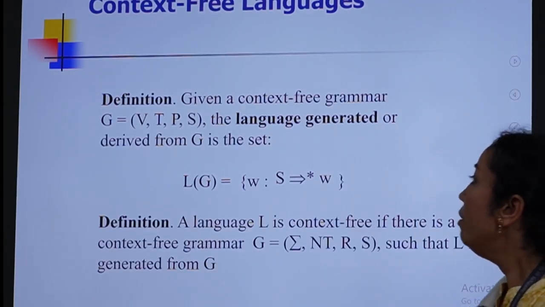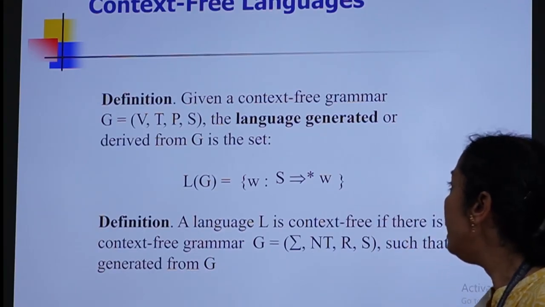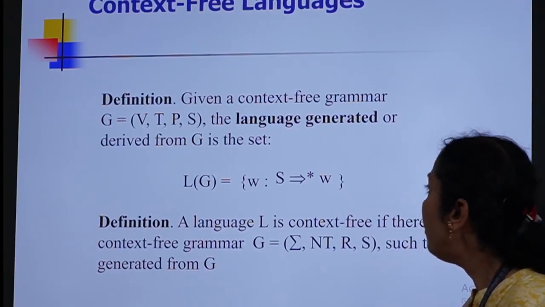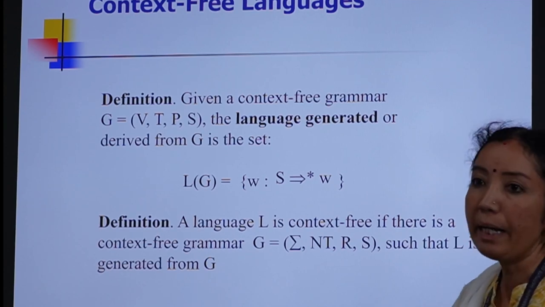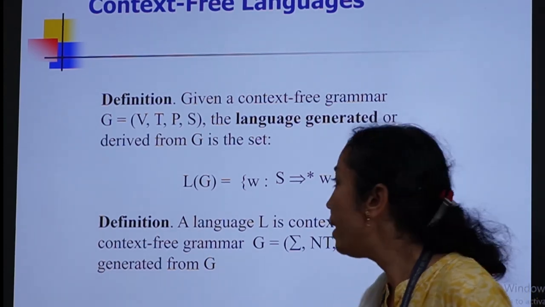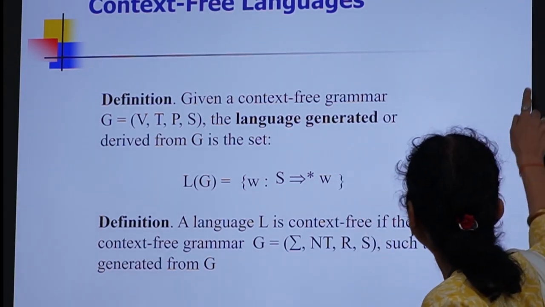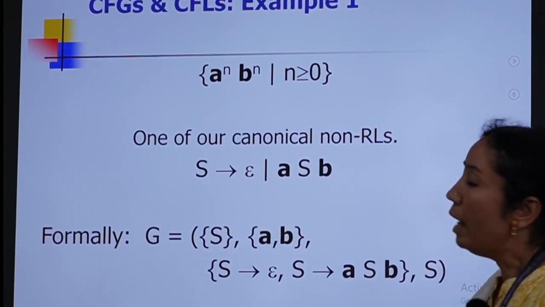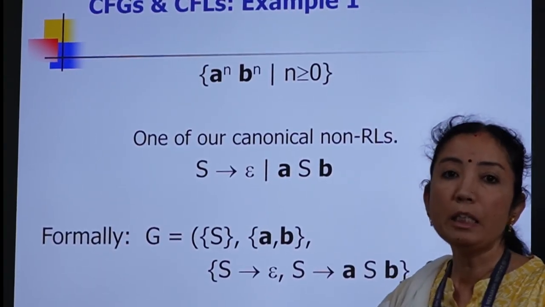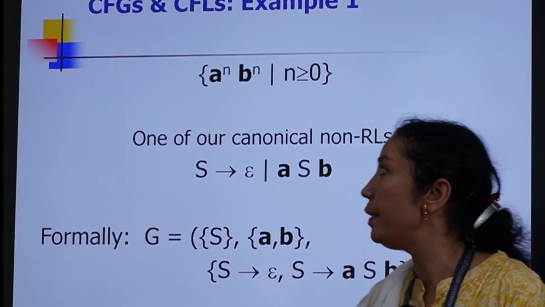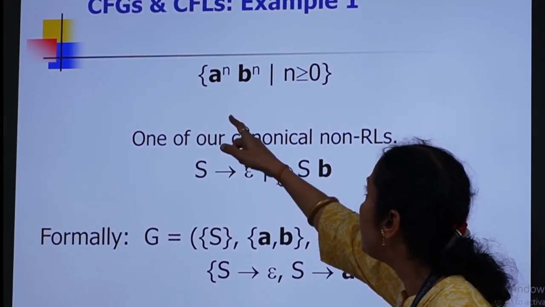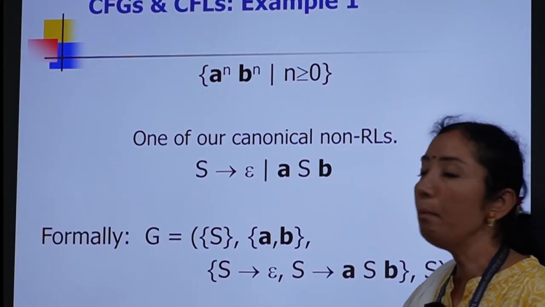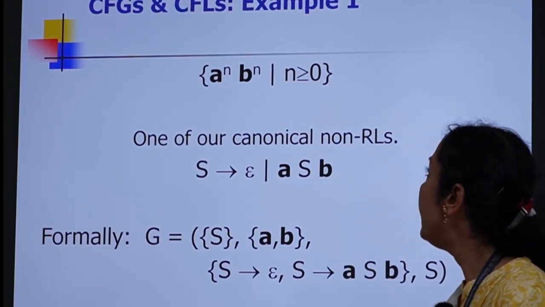Therefore, we can say that a language L is a context-free language if there is a context-free grammar G that generates the language, the strings of that particular grammar G. Now, to take an example of a context-free language and a context-free grammar, we have the language L equal to a^n b^n such that n is greater than or equal to 0.